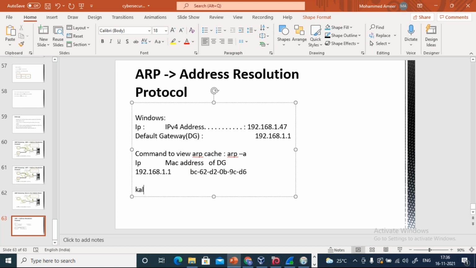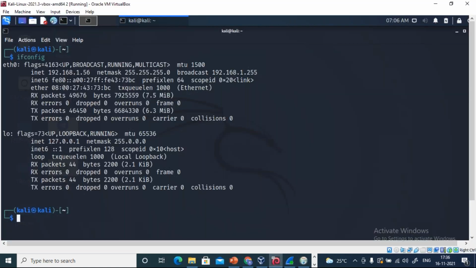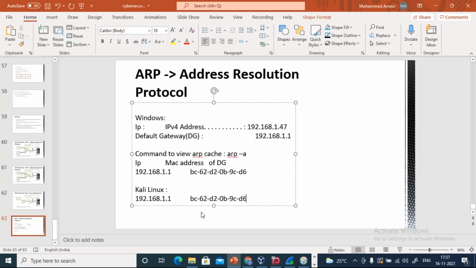Now we went to our Kali Linux. So in Kali Linux, this is our IP address. I'm just telling you to remember this, okay, so that later on you will be able to track it. Just like in movies, right? They will show you one character and then they will reveal the details of that character later. So you should know. So that is why I just told you to remember this D6 and all those things.